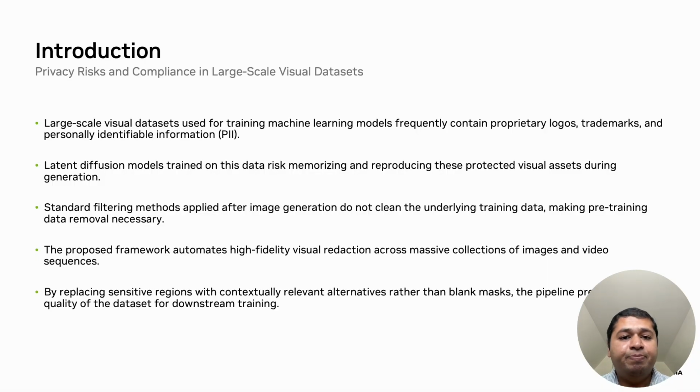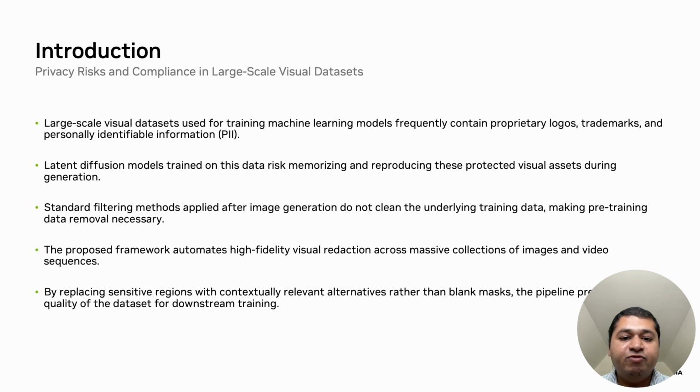To give some background, large-scale visual datasets used for training modern machine learning models frequently contain proprietary logos, protected trademarks, and personally identifiable information, or PII. When leading diffusion models are trained on this data, they run a significant risk of memorizing and subsequently reproducing these protected visual assets during downstream generation. This creates severe compliance and legal challenges. A common approach is to apply standard filtering methods after image generation. However, post-generation filtering does not clean the underlying training data itself. To prevent concept leakage entirely, the pre-trained data needs to be cleaned.